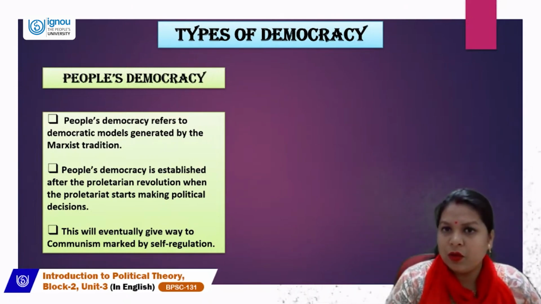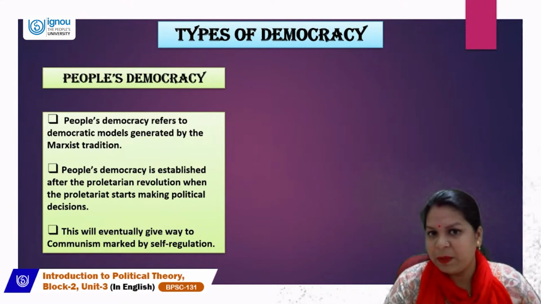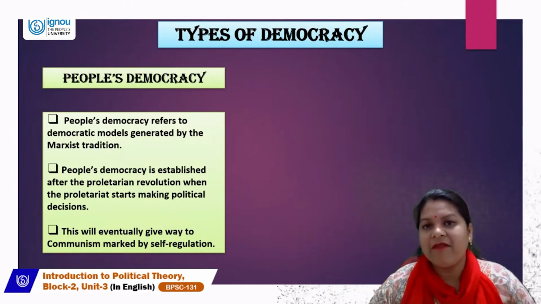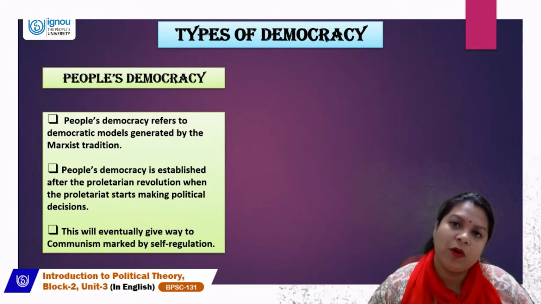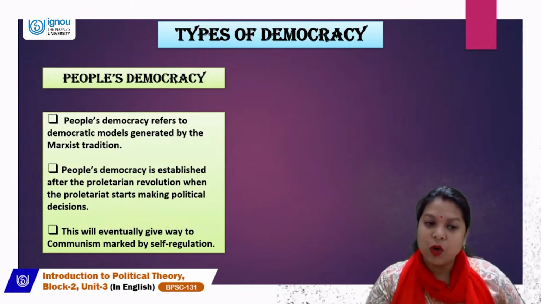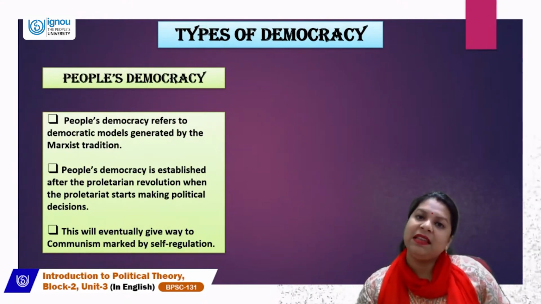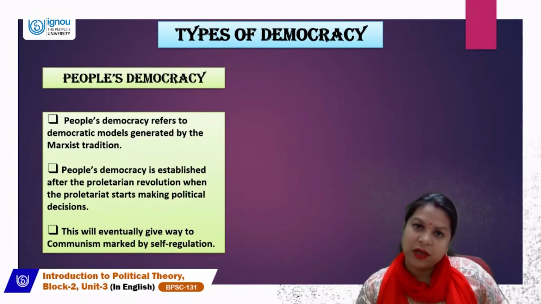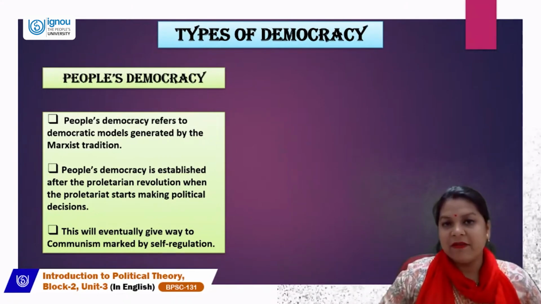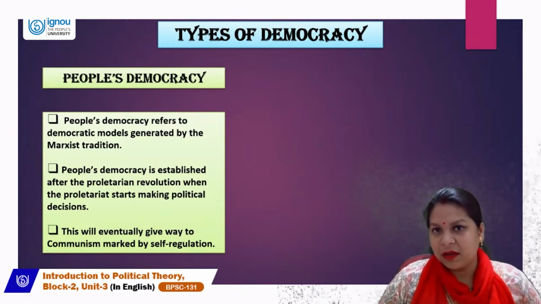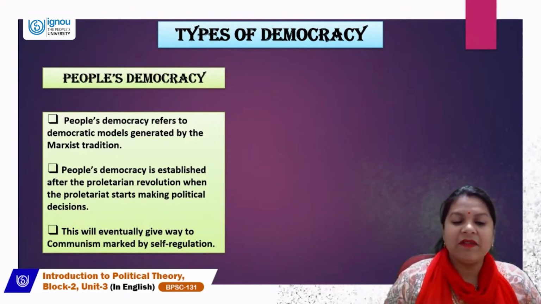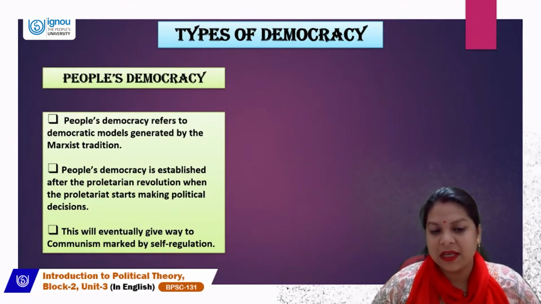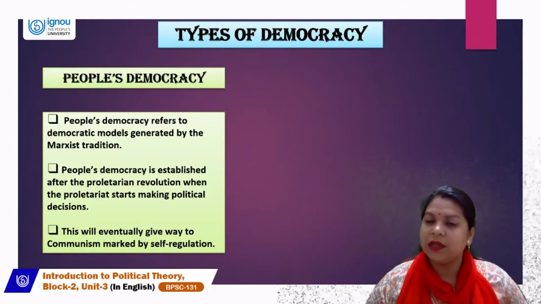The other category of people according to Marxists are bourgeoisies, who are the landowning classes, who have the means of production, or who have all the resources with them. So Marxists believe that the proletariat revolution will get rid of the bourgeoisies, who are the rich landowning classes, and when proletariats establish a society, they will start with people's democracy, where they will be taking the political decisions. Who? The proletariat.